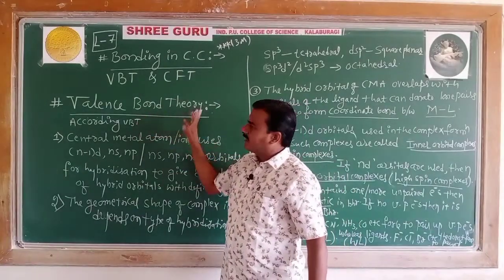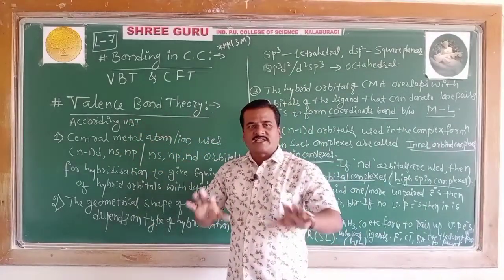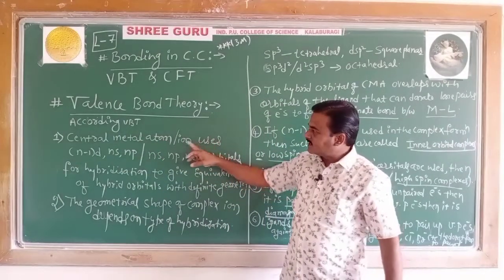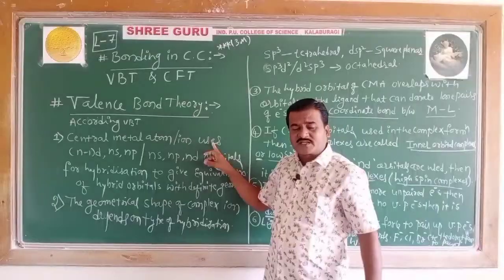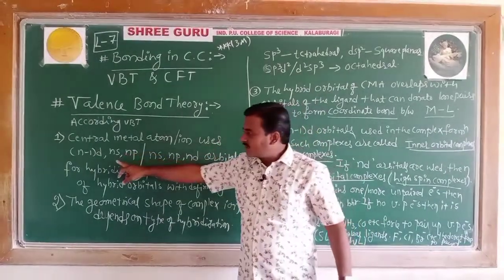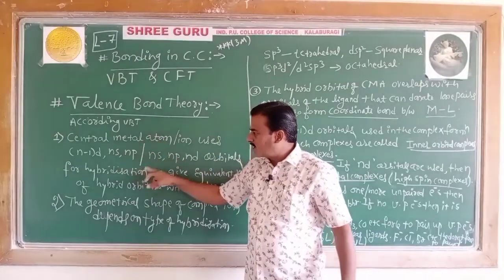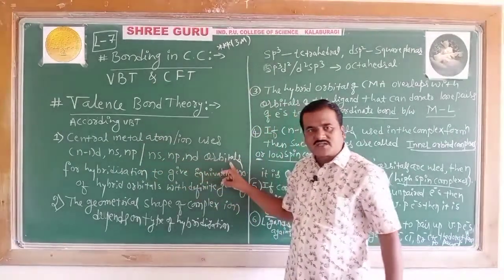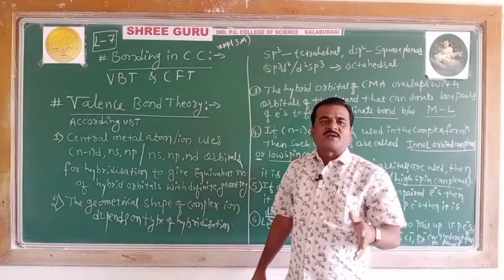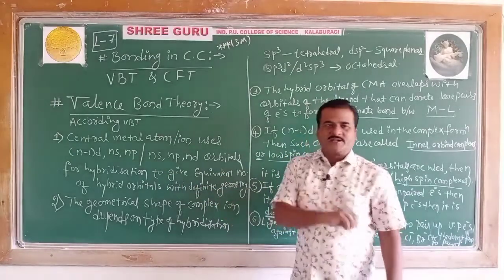According to valence bond theory, the central metal atom or ion in a complex uses n-1 d, ns, np or ns, np, nd orbitals for hybridization to give an identical number of hybrid orbitals with definite geometry.